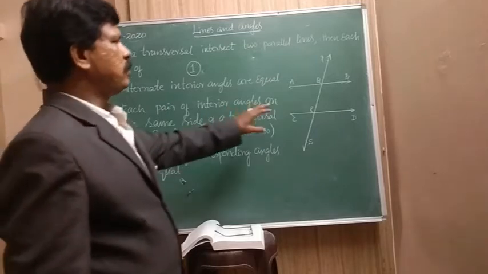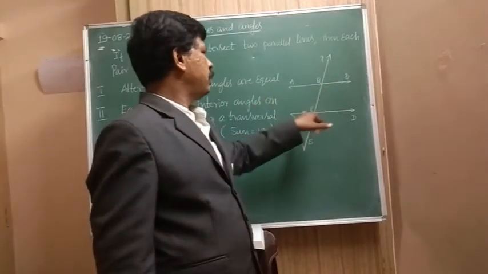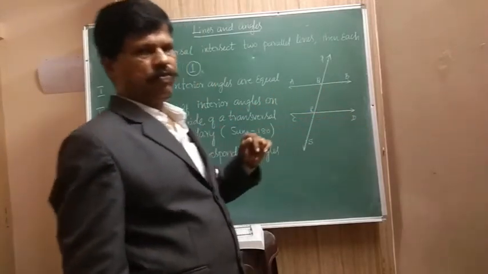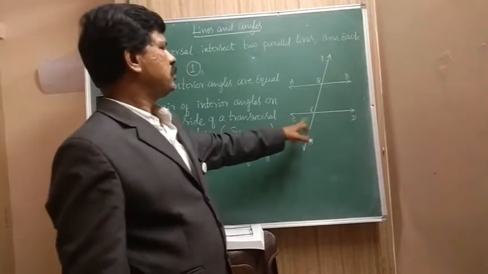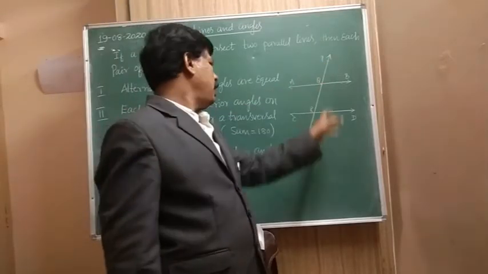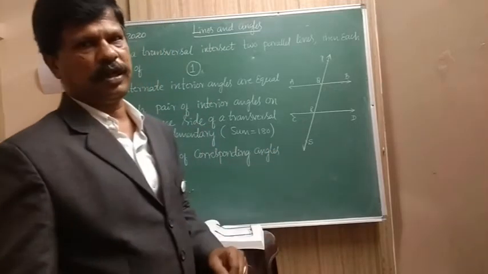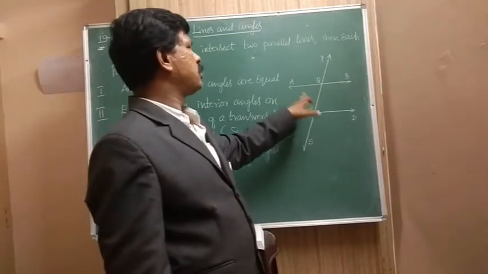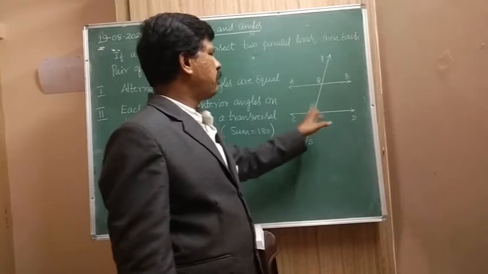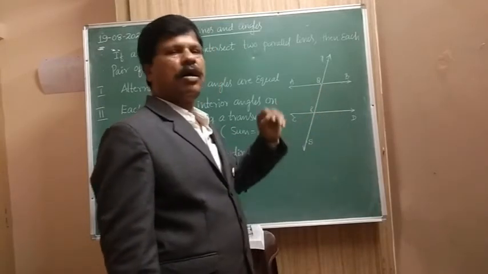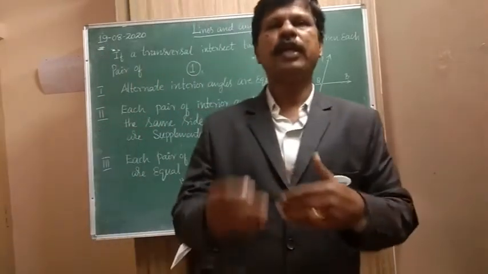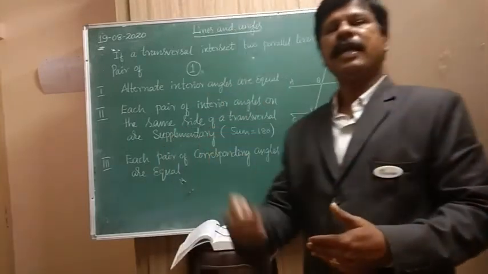Now let us take this one. AB is parallel to CD and PS is a transversal intersecting the parallel lines at Q and R. See, I am repeating this concept again and again.